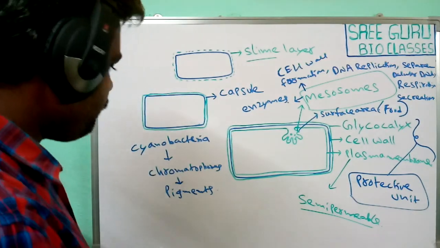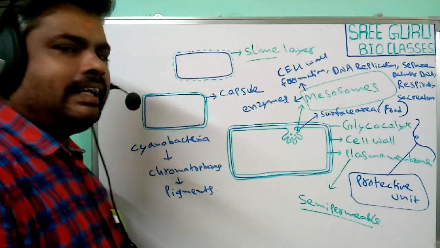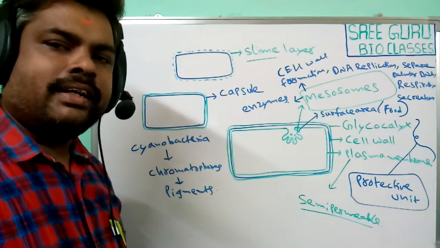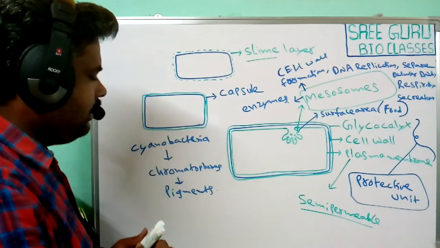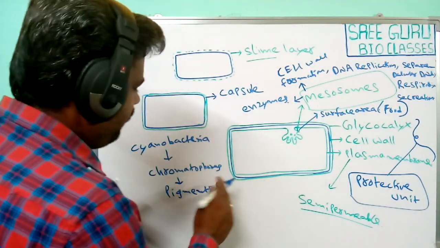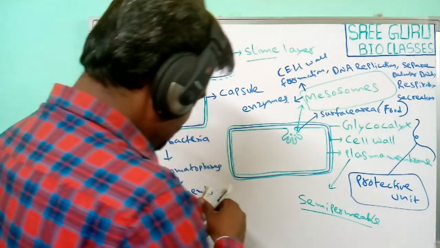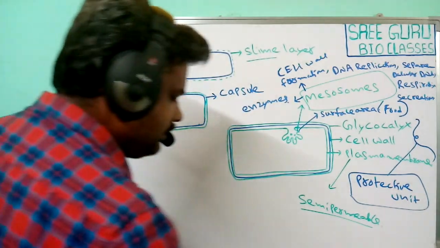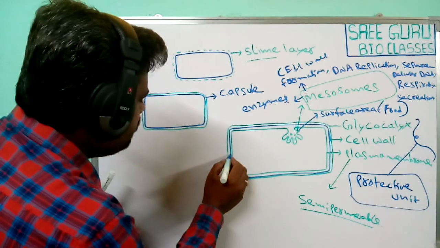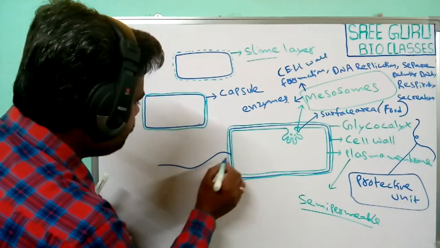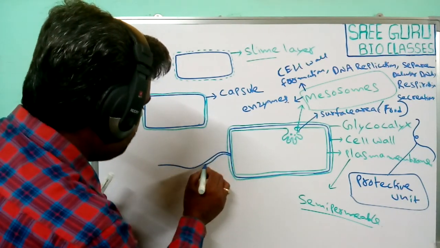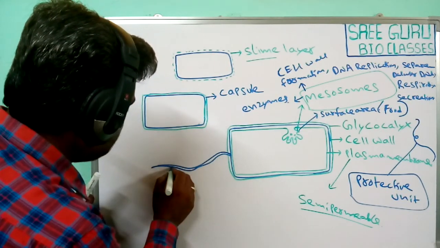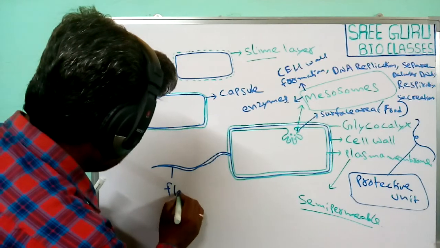Next, generally some bacteria are motile and some bacteria are non-motile. When the bacteria are motile, these motile bacteria have some long tubule-like structures known as flagella.